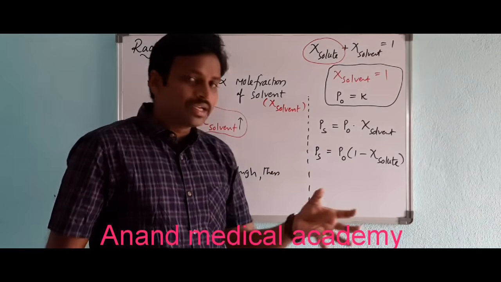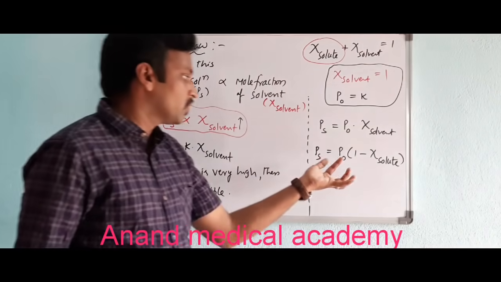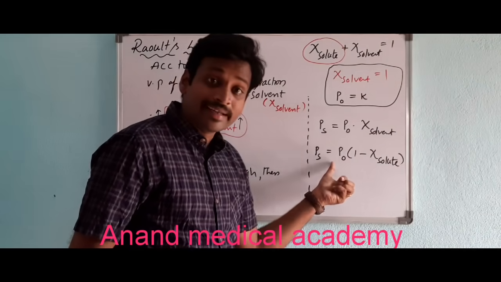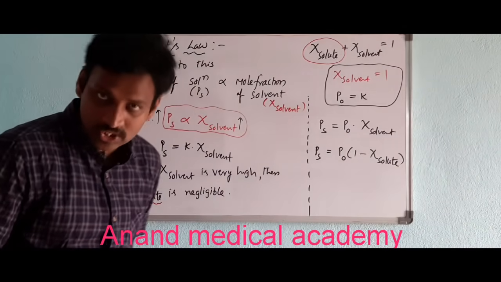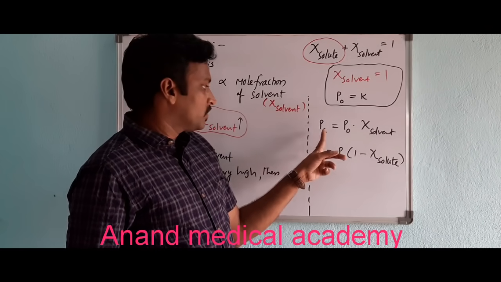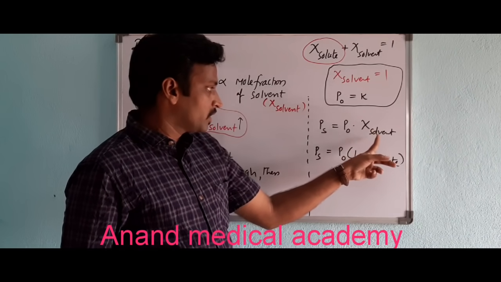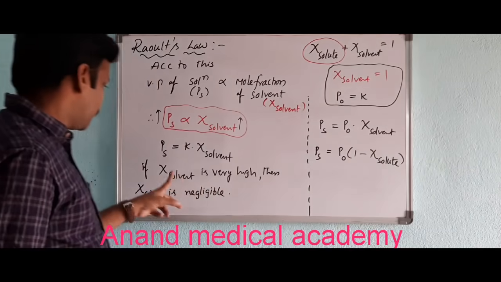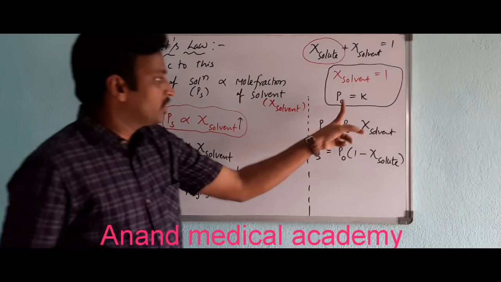So I am trying to give you one relation. Relative lowering of vapor pressure I will derive from this. That's why I am writing like this. Nothing more than that. Okay, so I have taken PS is equal to P naught into mole fraction of solvent. In place of K, you have P naught.